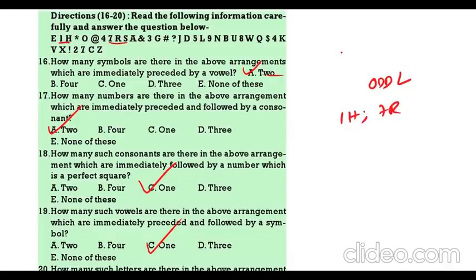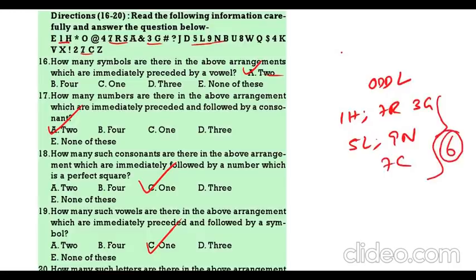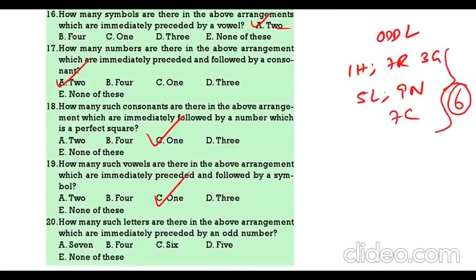Then 3G. Then 5L, 9N, 7C. So, totally we are having 6. 6 is the correct answer.